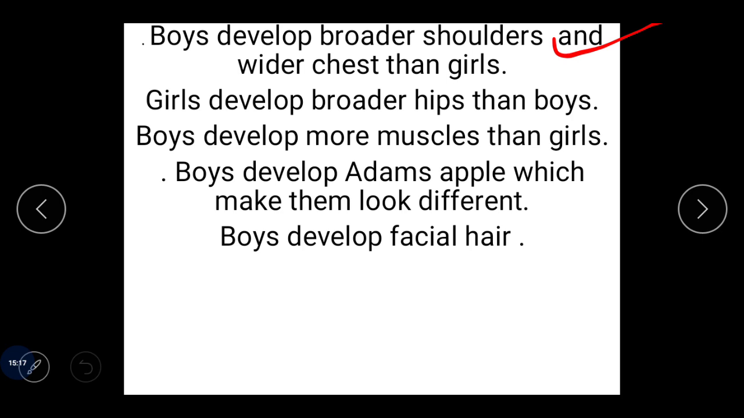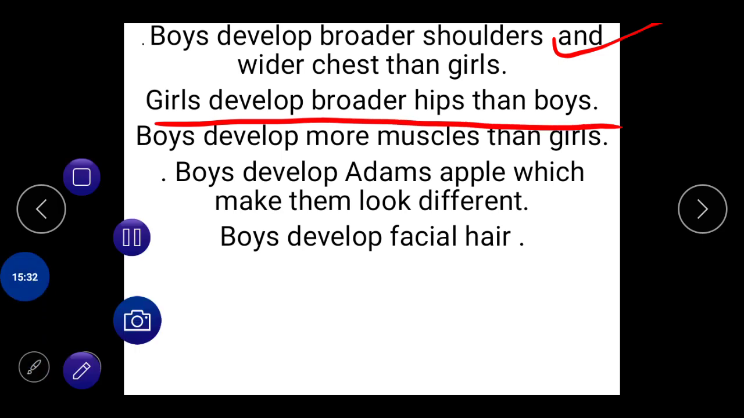Okay, this is the first change, that boys develop broader shoulders and a wider chest than girls. This is the first. Second one, girls develop broader hips. Okay, girls develop.